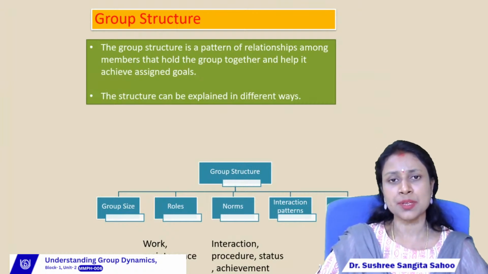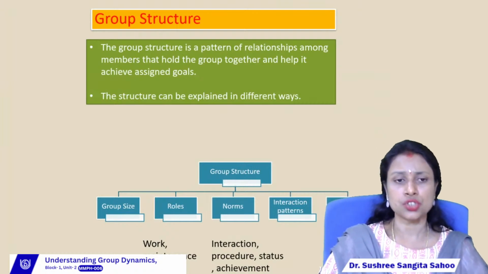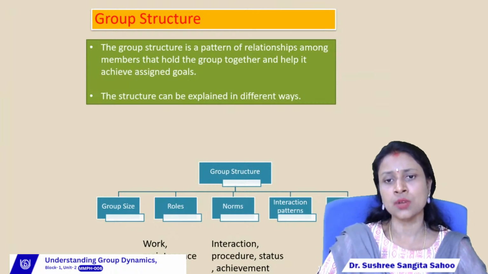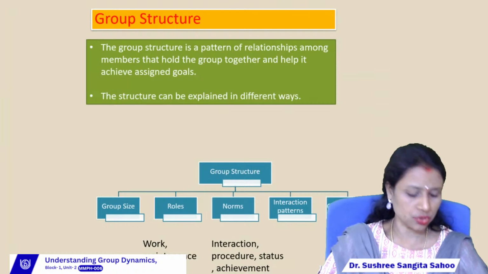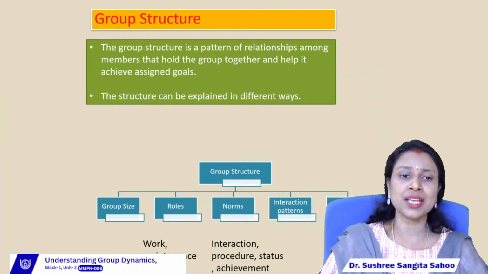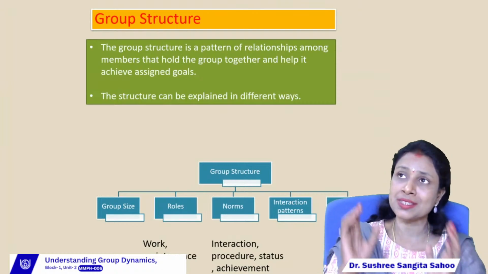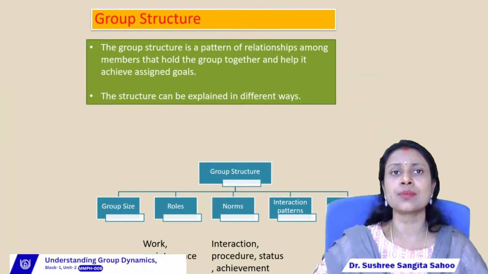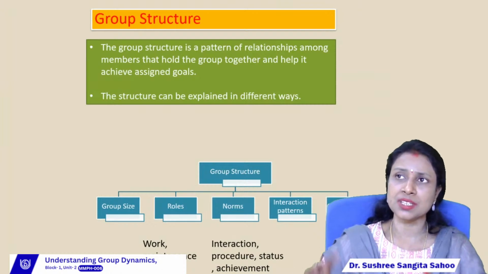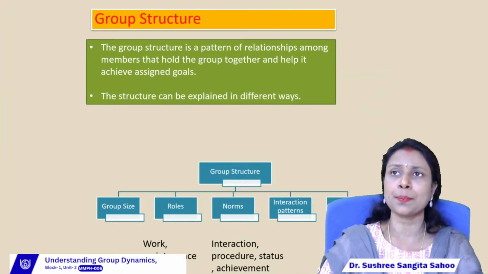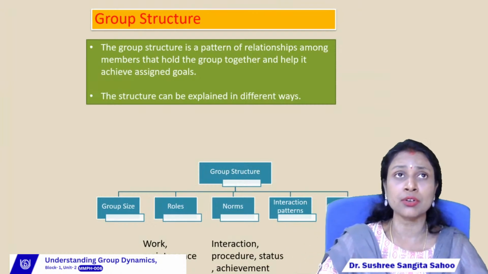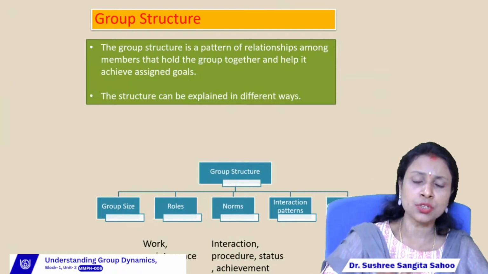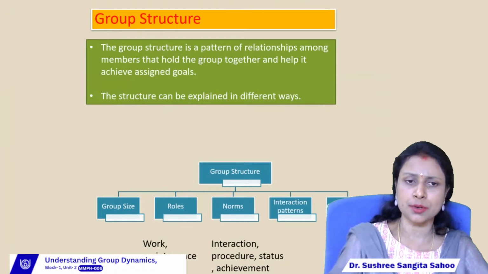The structure can be explained in different ways. The structure is classified into 5 parts: group size, roles, norms, interaction patterns, and the last one is cohesiveness, right? Group size means the size of the group. On the basis of the objective, the group members will fix their number. If the objective is big, then they will allow more people to be involved in the group. So the size of the group purely depends upon the objective of the group.